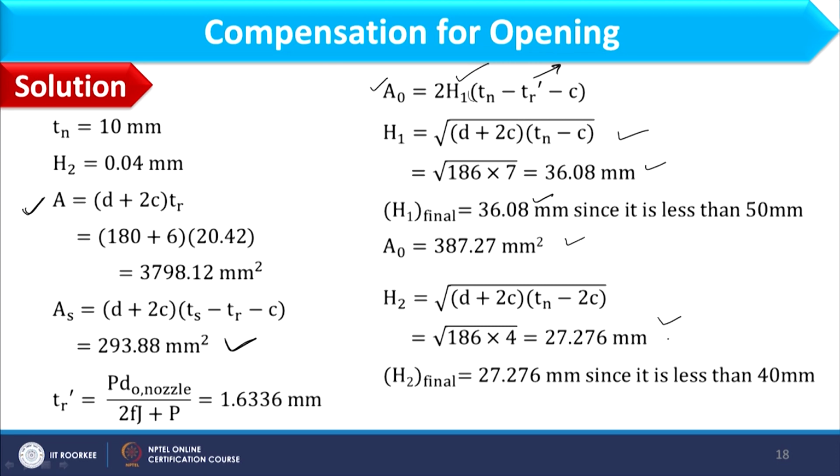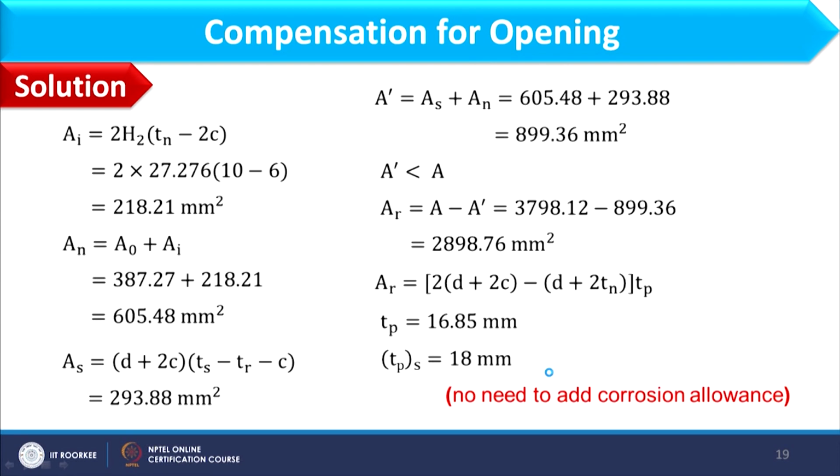In a similar line I will calculate H2, and that will be compared with the protrusion part, which is 40 mm. So 27.276 is less than 40 mm. So H2 will be considered as 27.276 mm. Once I am having the H2 value, I will find out the value of AN, which comes out as 218.21. Okay. So considering AO and AI, I will find AN, and then AS we have already computed as 293.88. Okay. So A dash would be AS plus AN.